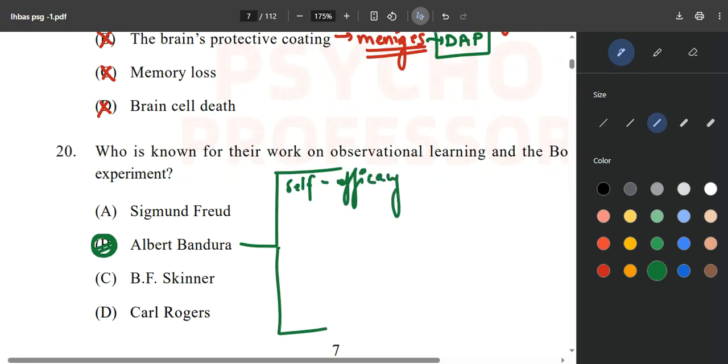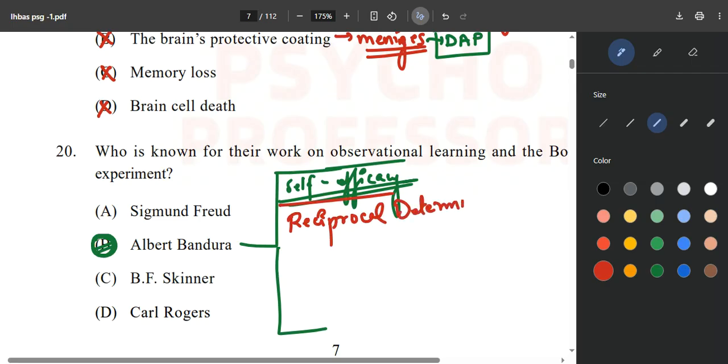It will help you with this PhD guide to revise those topics again and again, because you might not do it on your own. Along with self-efficacy, he also gave the concept of reciprocal determinism, the Bobo doll observational learning experiment, and vicarious learning, the social learning theory, SLT.